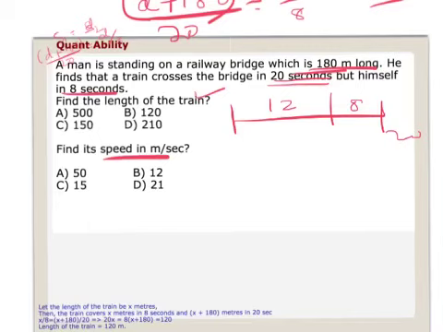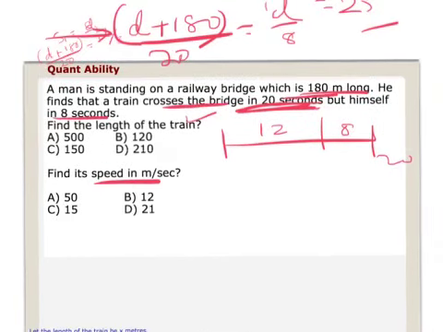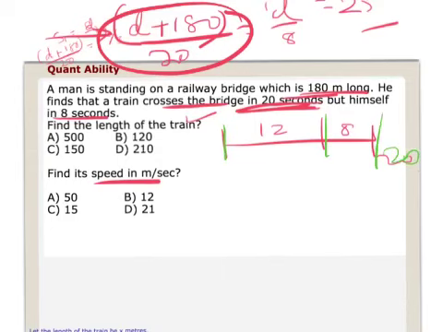Alright, total time taken was 20 seconds to cross the complete railway, the train and the bridge. Yeah, this part is d plus 180. So what I'm doing now is I'm breaking them into two parts. Out of that total of 20, 8 seconds is the time to overtake the man. The remaining 12 seconds is the time taken to overtake the bridge.